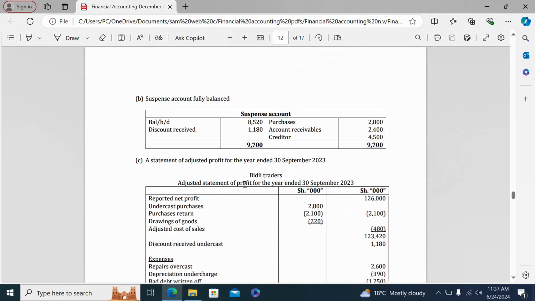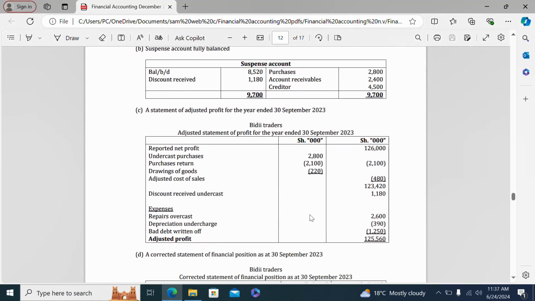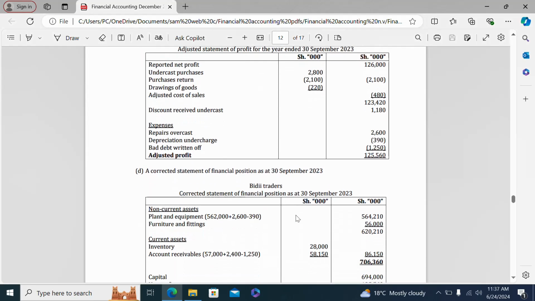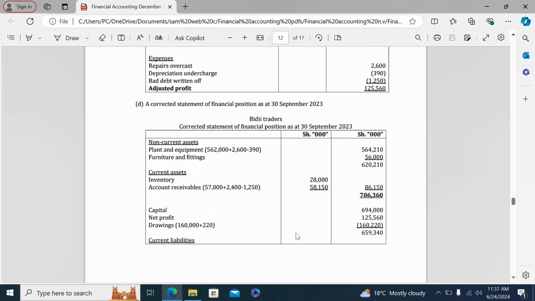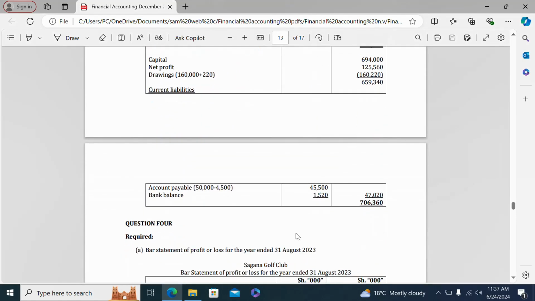And part C, the adjusted statement of profit for the year ended 30th September 2023. And part D, a corrected statement of financial position as at 30th September 2023. So this now is a corrected statement of financial position.